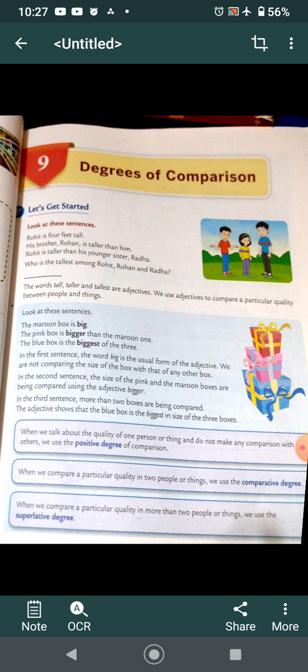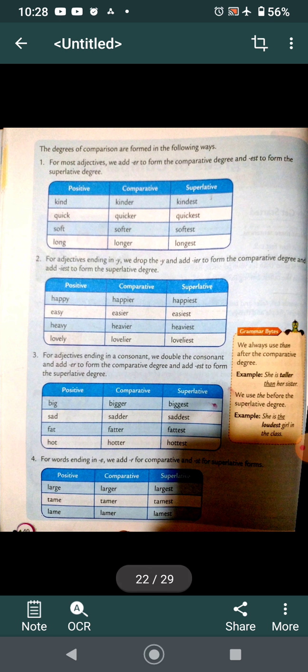When we talk about the quality of one person or thing and do not make any comparison with others, we use the positive degree of comparison. When we compare a particular quality in two people or things, we use the comparative degree. When we compare a particular quality in more than two people or things, we use superlative degree. I hope all this is clear.